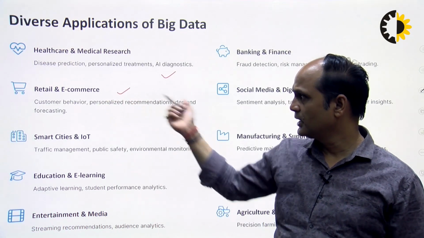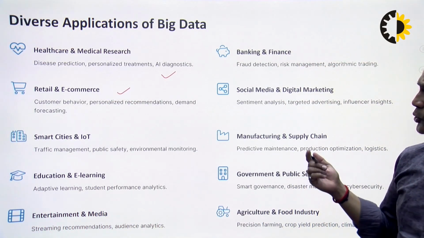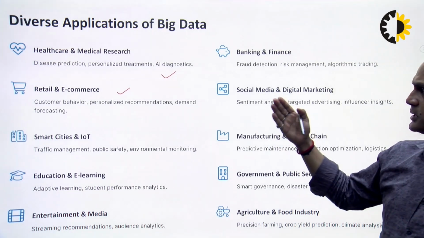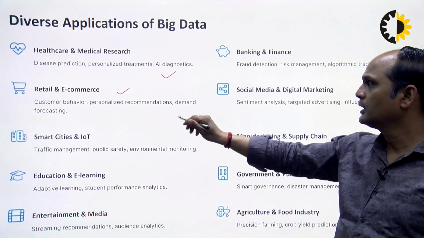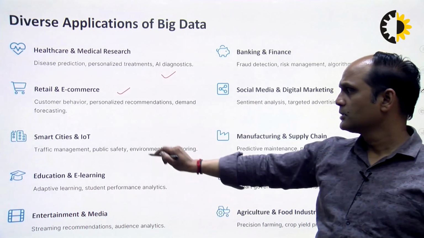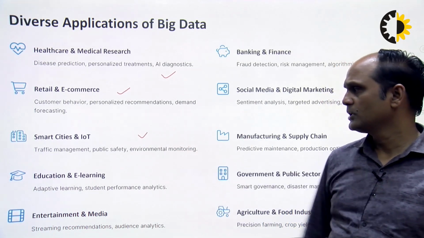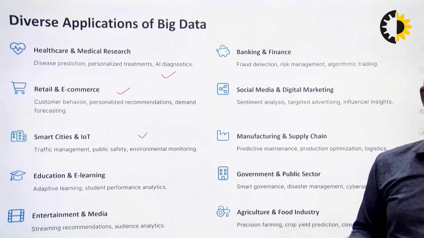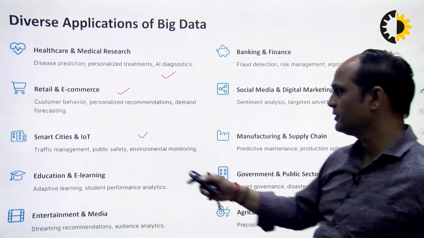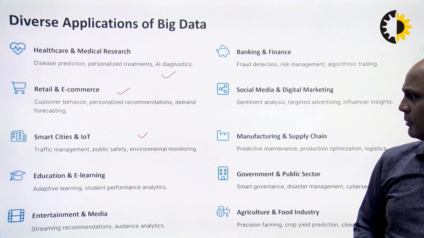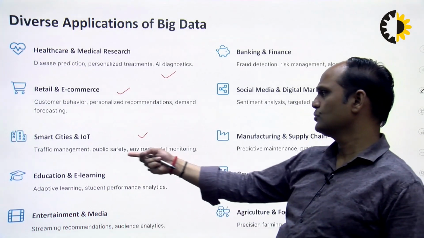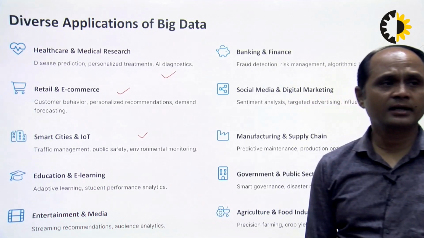Second is retail and e-commerce. We can know customer behavior, personalized recommendation and demand forecasting. We can improve our big data analysis. Smart cities and IoT have several uses of big data, because in traffic management, public safety and environmental monitoring, we can use big data analysis also.